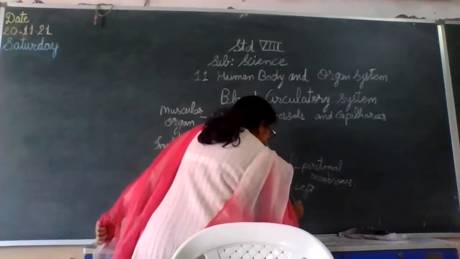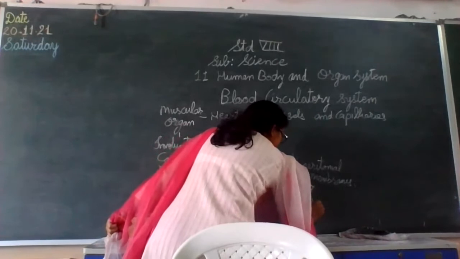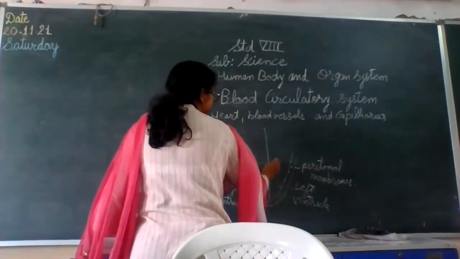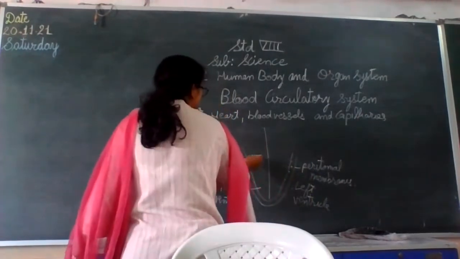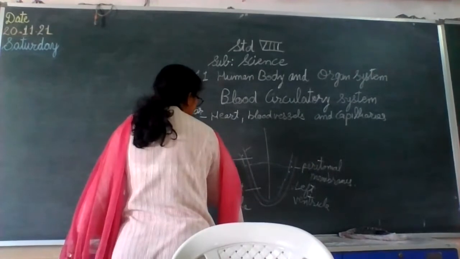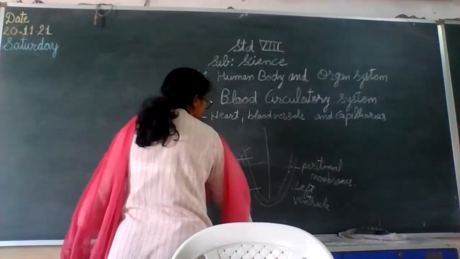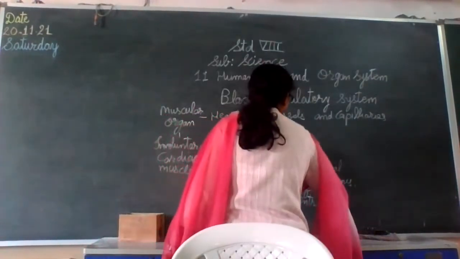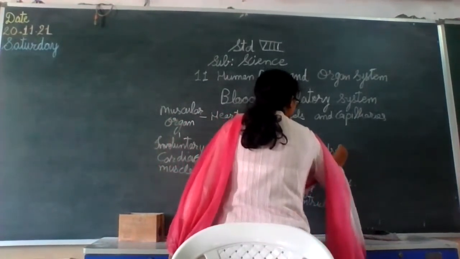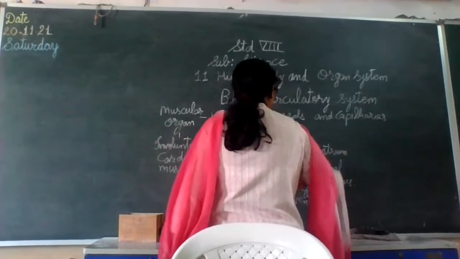This is the right ventricle, this is the left ventricle. And the above part is further divided into two parts, which we call atria or atrium. This one is the right atrium, and this one we call the left atrium.